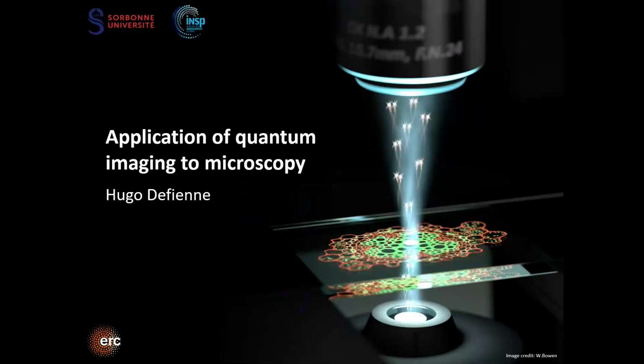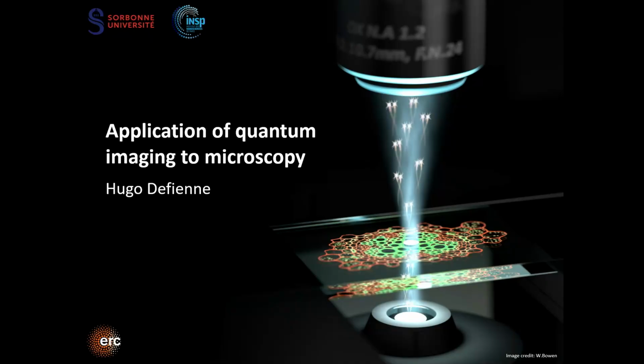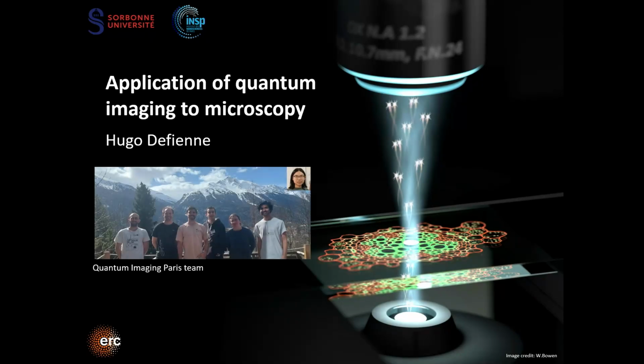So as it was explained, I'm a CNRS researcher at Sorbonne University at the INSP. We are mostly working on experimental quantum optics. We are a small group working really on experimental quantum optics. We do a lot of really fundamental work, generation of non-classical light, characterization, and so on.